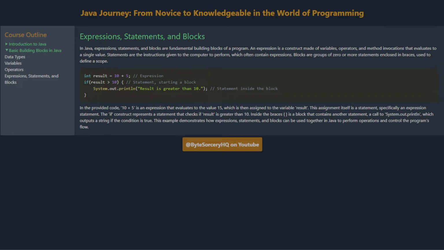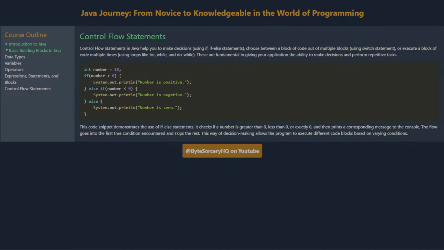In the provided code, 10 + 5 is an expression that evaluates to the value 15, which is then assigned to the variable result. This assignment itself is a statement, specifically an expression statement. The if construct represents a statement that checks if result is greater than 10. Inside the braces is a block that contains another statement, a call to System.out.println, which outputs a string if the condition is true. This example demonstrates how expressions, statements, and blocks can be used together in Java to perform operations and control the program's flow.